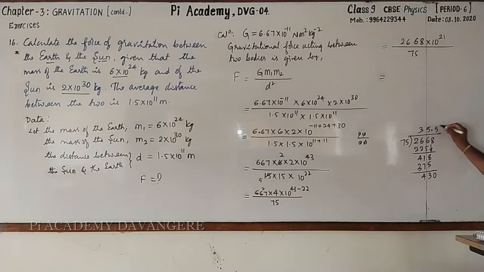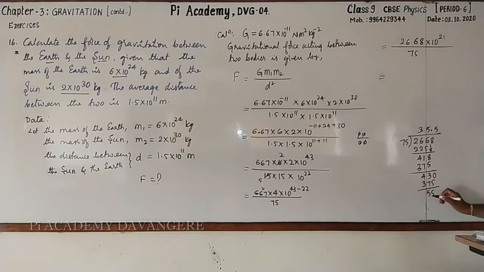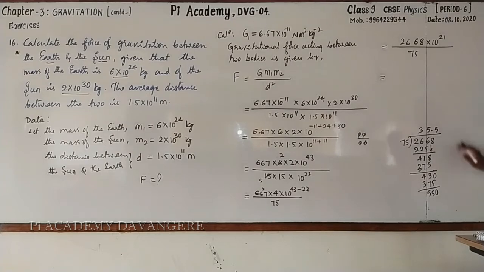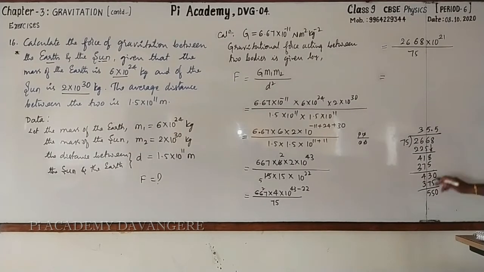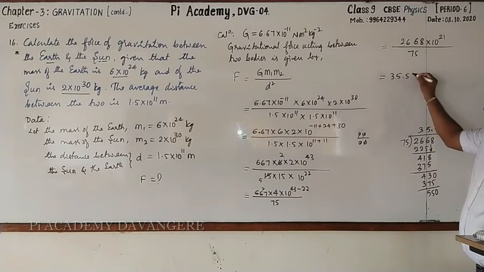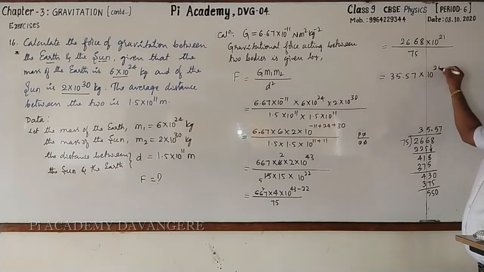Again 5s are, it is 375. 10 minus 5, 5; 12 minus 7, 5; then 3 minus 3, 0; 55. Again take 0. How much are 75 6s? 450. 450, 7s will come. This is equal to 35.57 into 10 raised to the power 21.